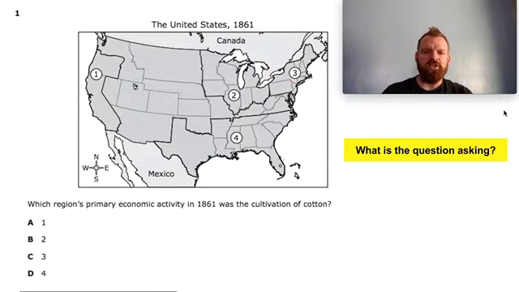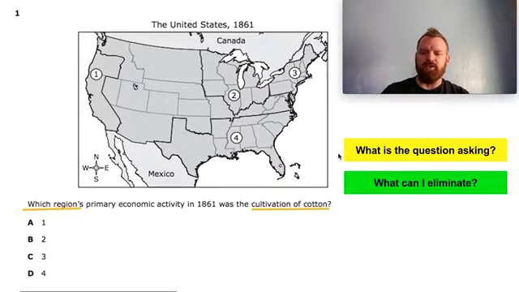First of all, what is the question asking? Which region's cultivation of cotton? That's the main thing we need to know here. Of these 4 regions, 1 is over here in the West, California and Oregon; 2 is the Midwest, near the Great Lakes; 3 is the New England colonies originally, or what we call the New England states today; and 4 is the South, ranging from Texas to Florida, all the way up to Tennessee and North Carolina. So which region's primary economic activity in 1861 was the cultivation of cotton?